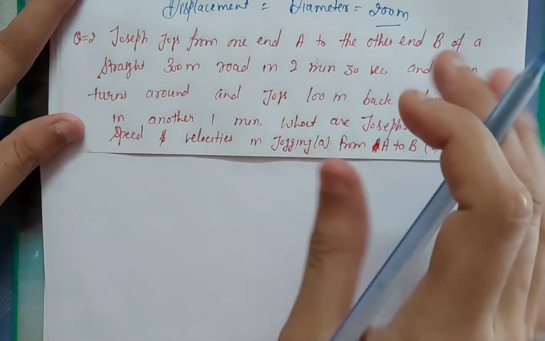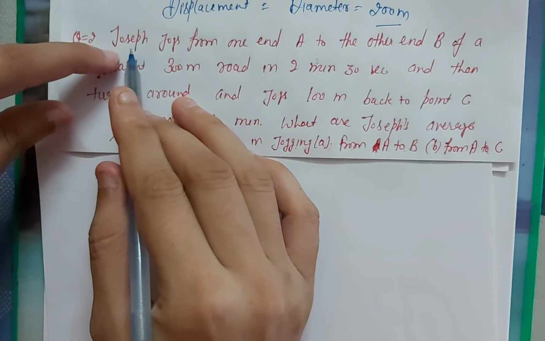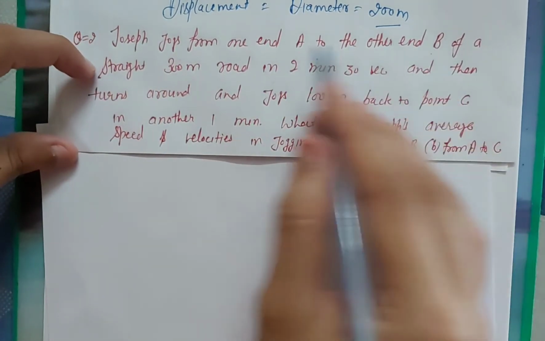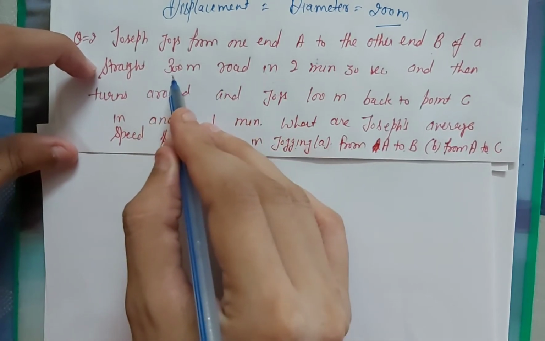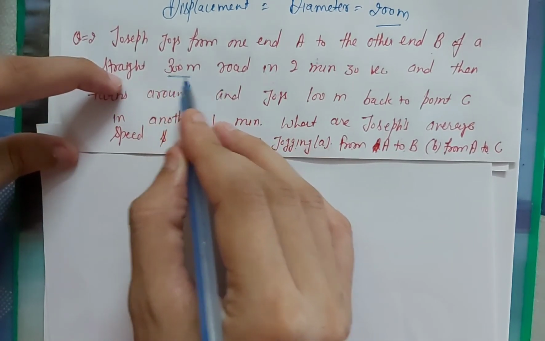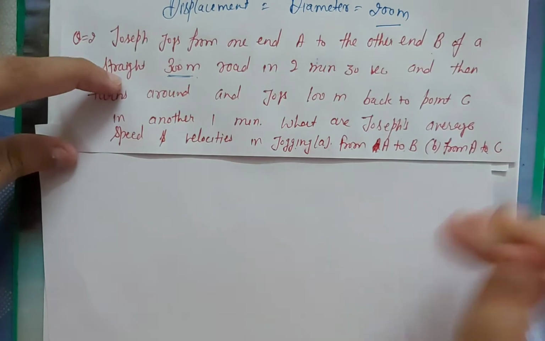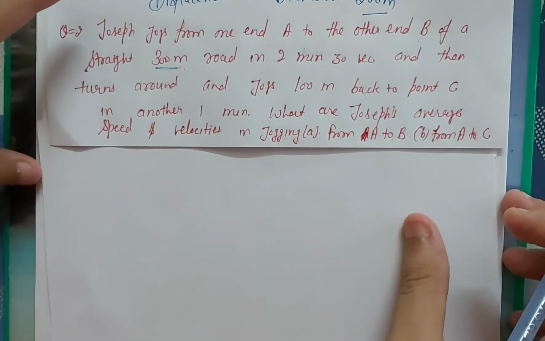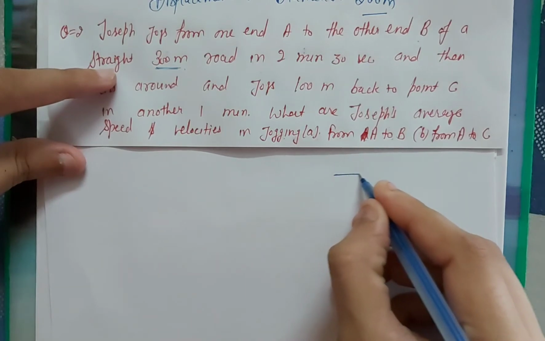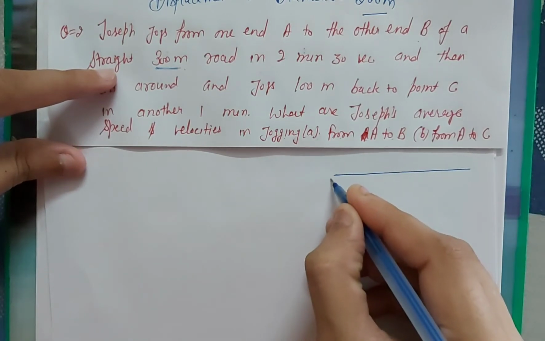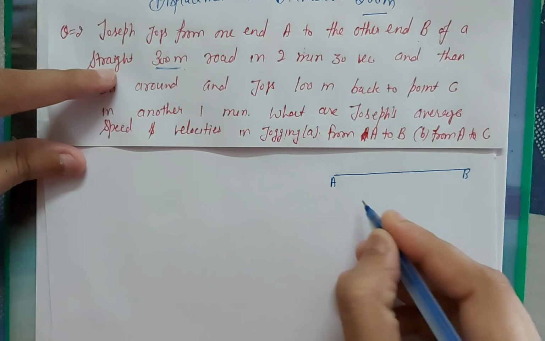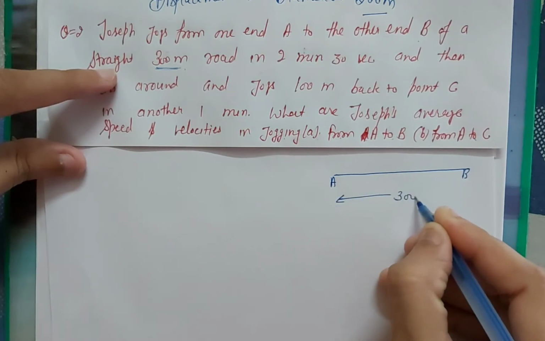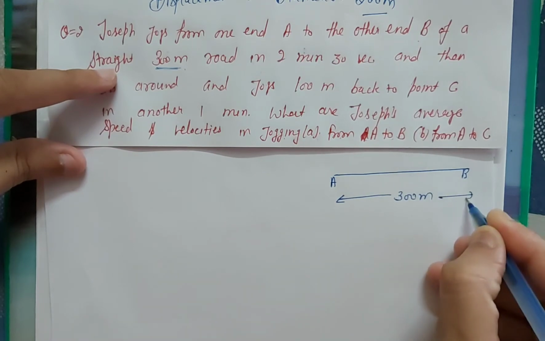In this question they given that Joseph jogs from point A to B of a straight road. The length of road is given 300 meter. So suppose if this is a road, the value of this road A to B is 300. That means total length is 300 meter.